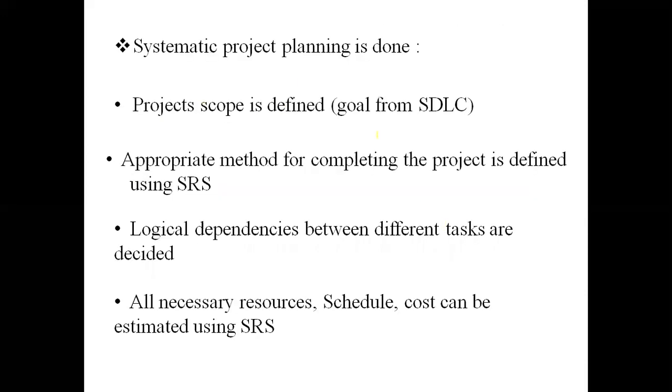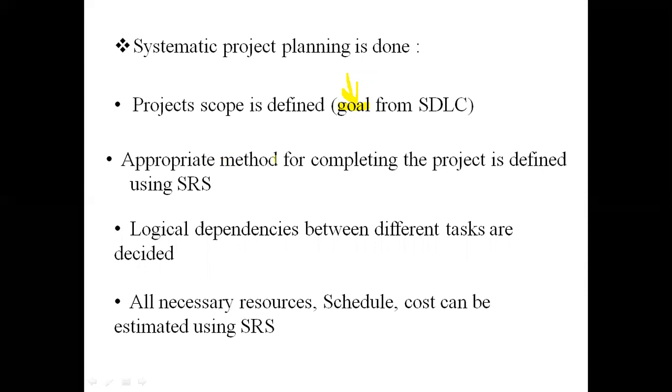The next activity of the second phase is systematic project planning. Here, the project's scope is going to get defined, which was our goal from SDLC. In SDLC, if you remember, we discussed what the problem is in the initial phases, and here that is going to get converted into our goal.